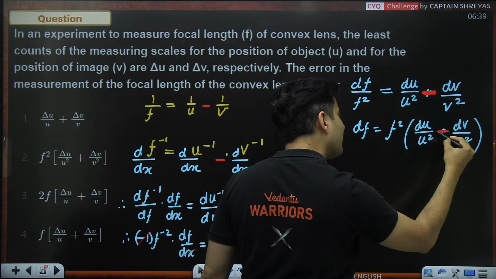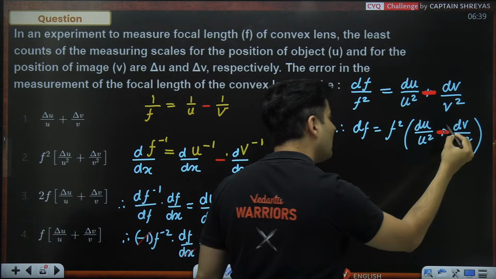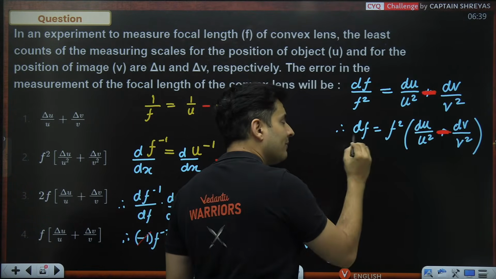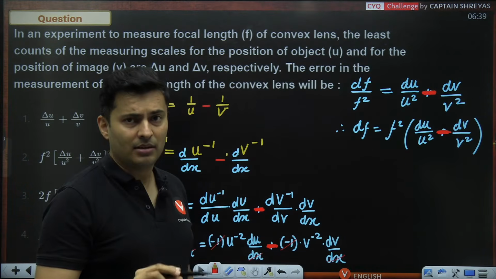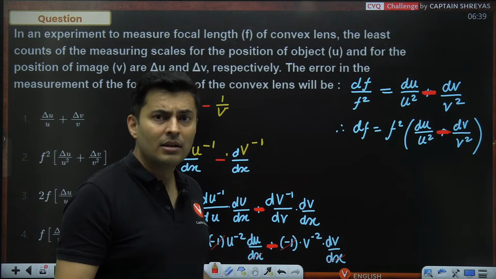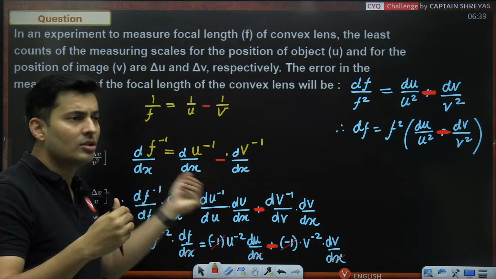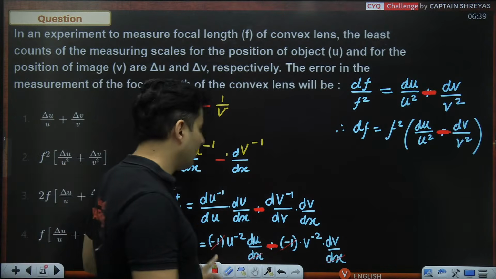Here also you can put minus sign, no issues with that. But remember, when we consider maximum error, maximum possible error, whenever error is asked, it is always maximum possible. There is no doubt about it.